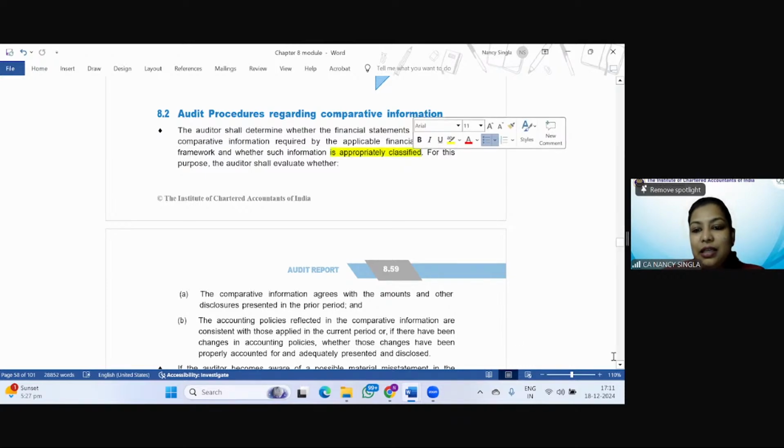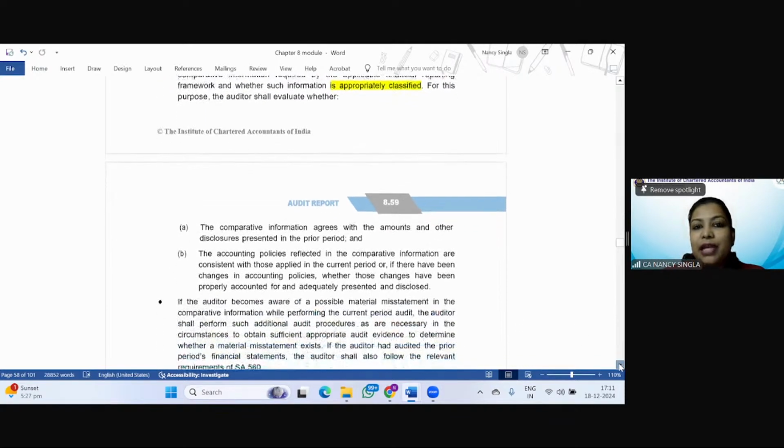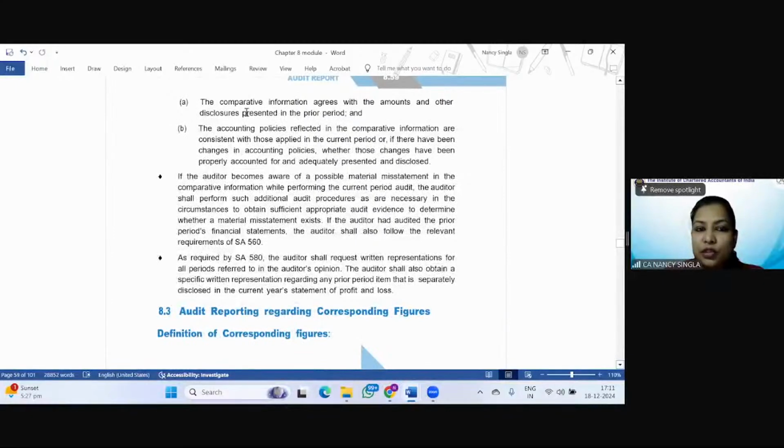And he'll see whether the comparative information agrees with the disclosures given in the prior period. And then the accounting policies. You all know to check whether the accounting policies are consistently applied from year to year, and if any changes have been there, the same should have been properly accounted for, presented and disclosed, right?